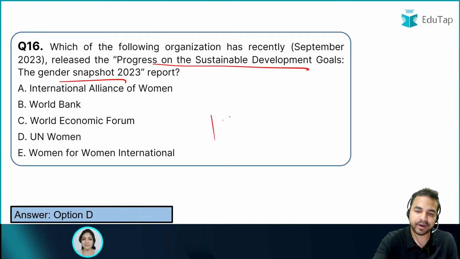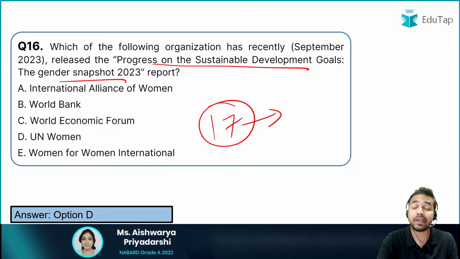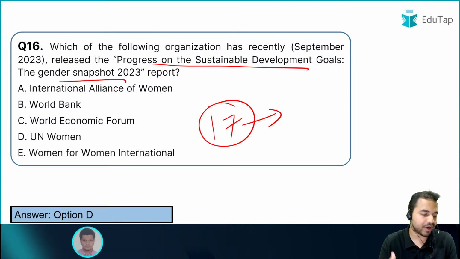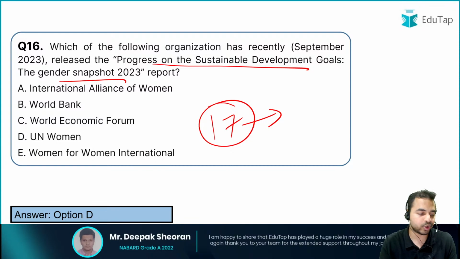Absolutely right. There are 17 sustainable development goals. Can you tell me the year by which we are targeting to achieve them? What is the target year? The target year is 2030.